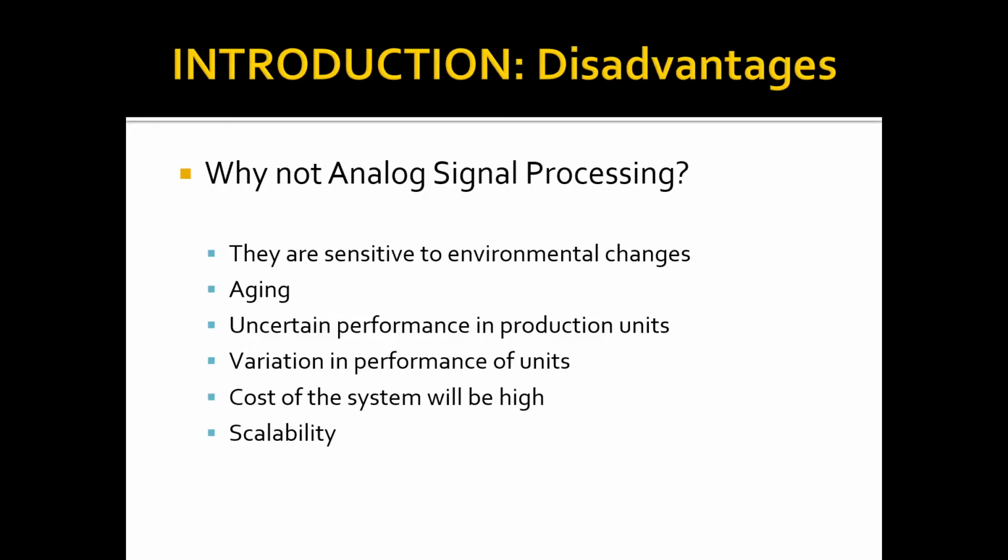For example, if I make use of a 1 kilo ohm resistor in my design and I have built a circuit wherein I have used a 1 kilo ohm resistor, then after 10 years, when I check the value of the same resistor, it will show 1.1 kilo ohms. So obviously the performance will differ.